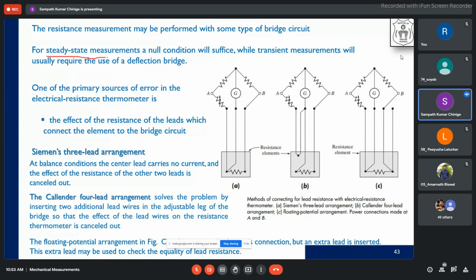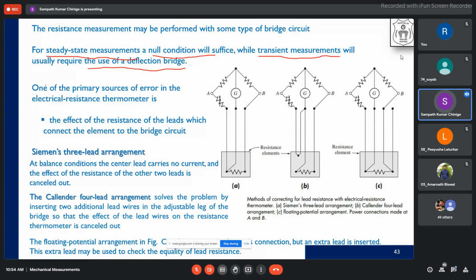So for a steady state measurement, we use the Wheatstone bridge circuit in a null condition. Whereas for transient measurements, because the input keeps changing with respect to time, that usually requires the use of a deflection bridge, the deflection Wheatstone bridge method.